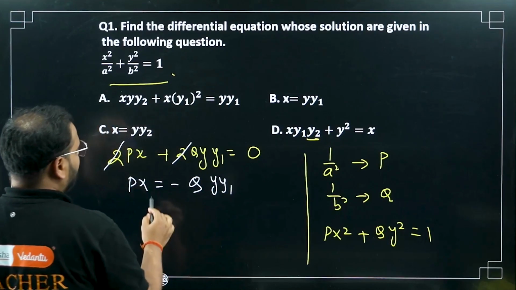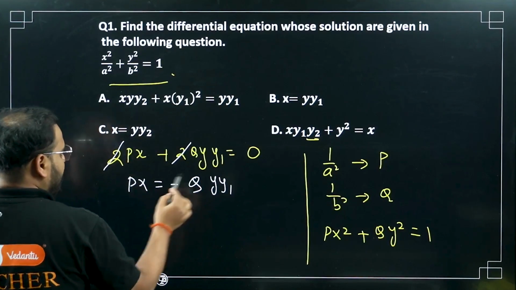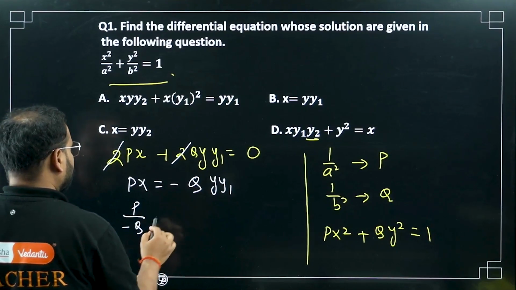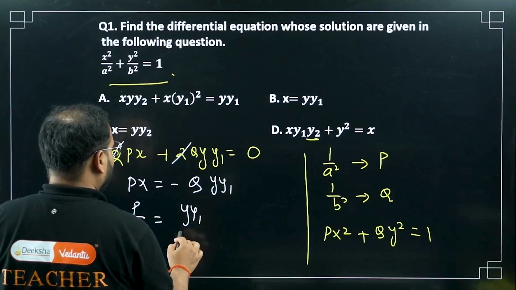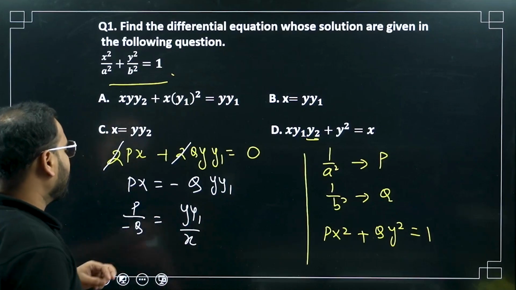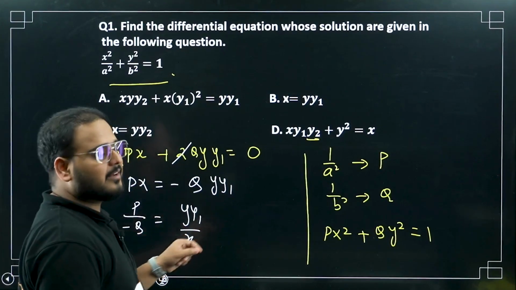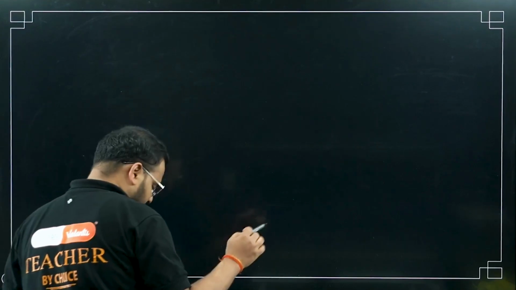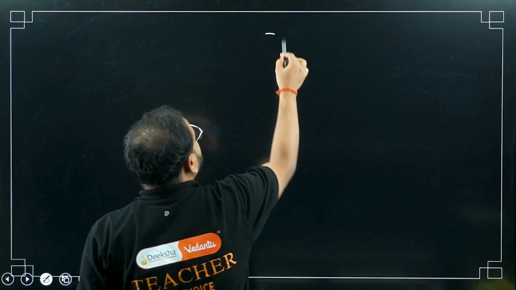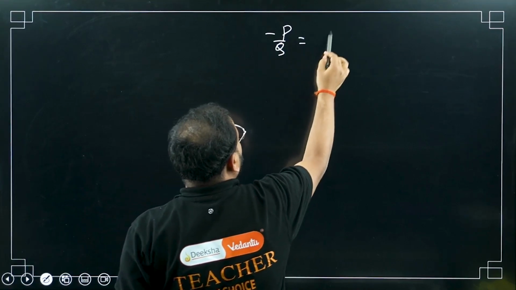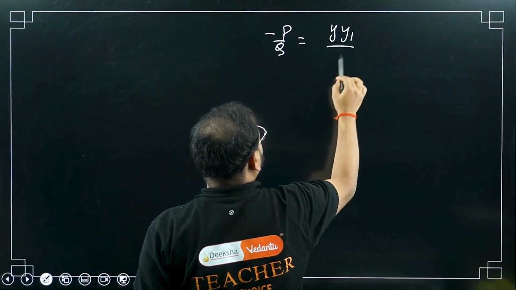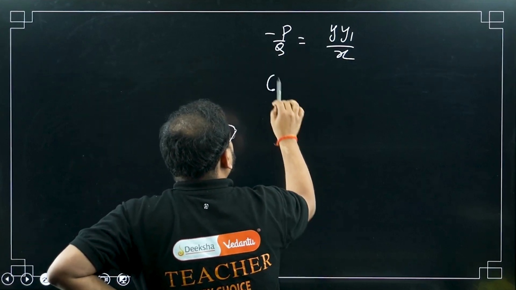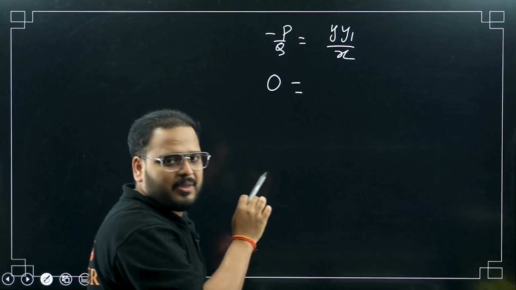Now I'm going to do what? I'm going to bring this q over here, minus q over here, and x over there. I'll get p upon minus q equals y1 upon x. Now, if you take the derivative of this, I'll write it over here first. So what I have here is p by q equals y1 upon x. Take the derivative now. So for this side you'll have what? A big 0. Constant. P and q are all constant.